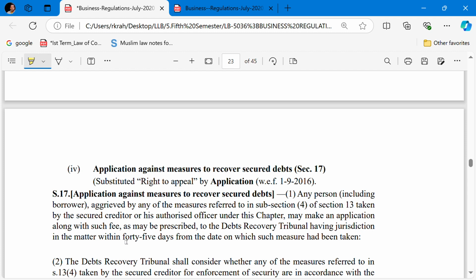So here the borrower gets a 60 days notice from the financial institution, and in case of non-compliance by the borrower, the secured creditor is entitled to take recourse to the security interest. After recourse, the borrower may file an application under Section 17 before the DRT within 45 days of the notice of such measures.